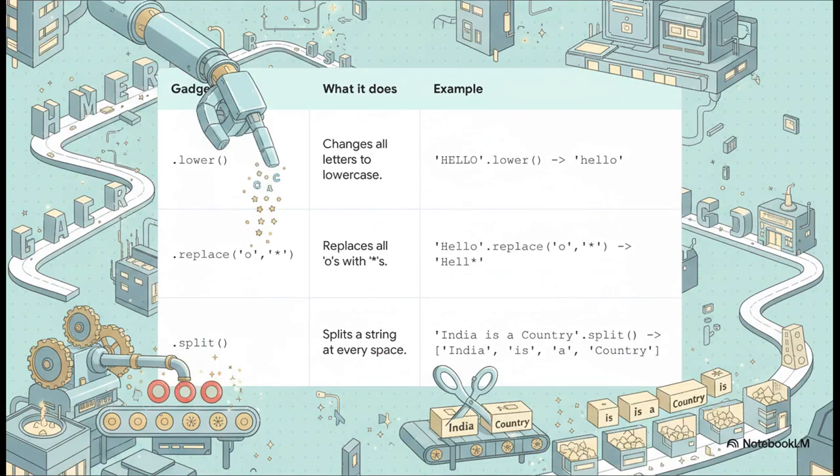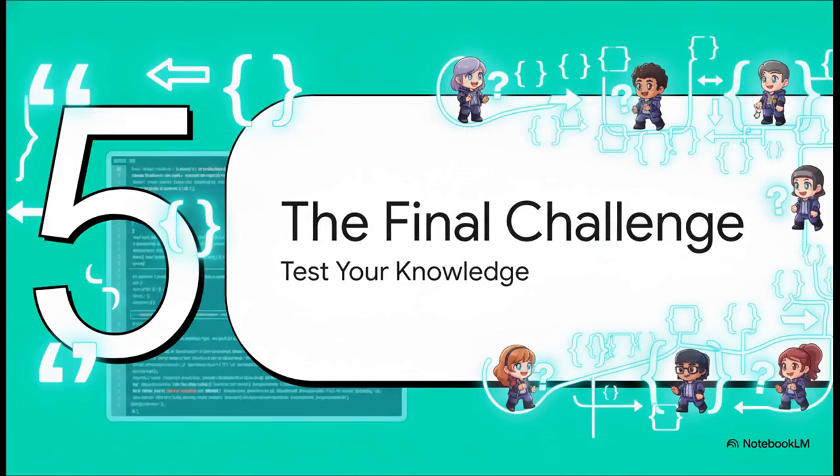The .lower() gadget takes an all-caps street like 'HELLO' and rebuilds it for you in all lowercase. The .replace() gadget is like a construction crew, swapping out every 'o' building with a star. And check out .split(). This one is a game changer. It acts like a demolition tool, breaking a street apart at every space to create a whole list of smaller individual streets. Pip has learned the rules. Pip has mastered the magic. Now it is time for the final challenge, a series of puzzles to test everything our curious coder has learned on their journey through Stringland.